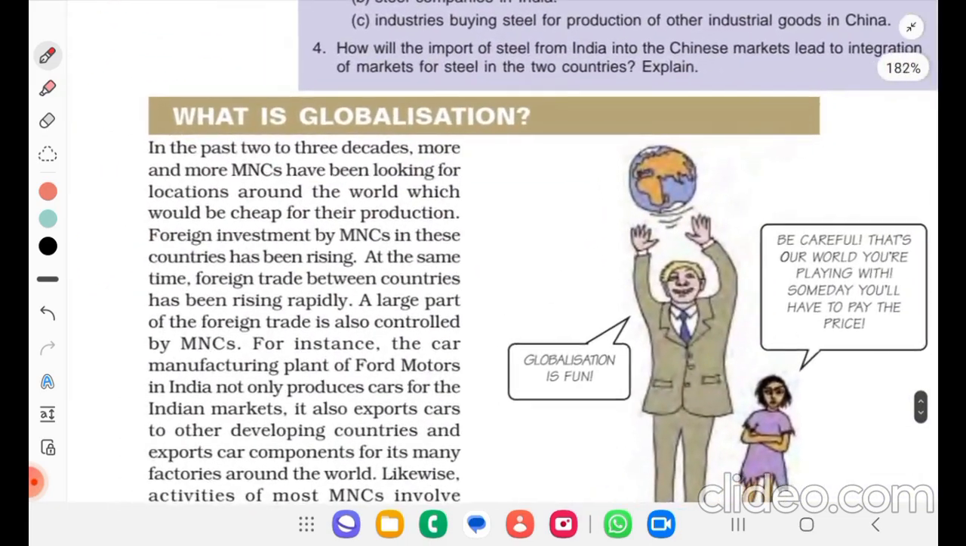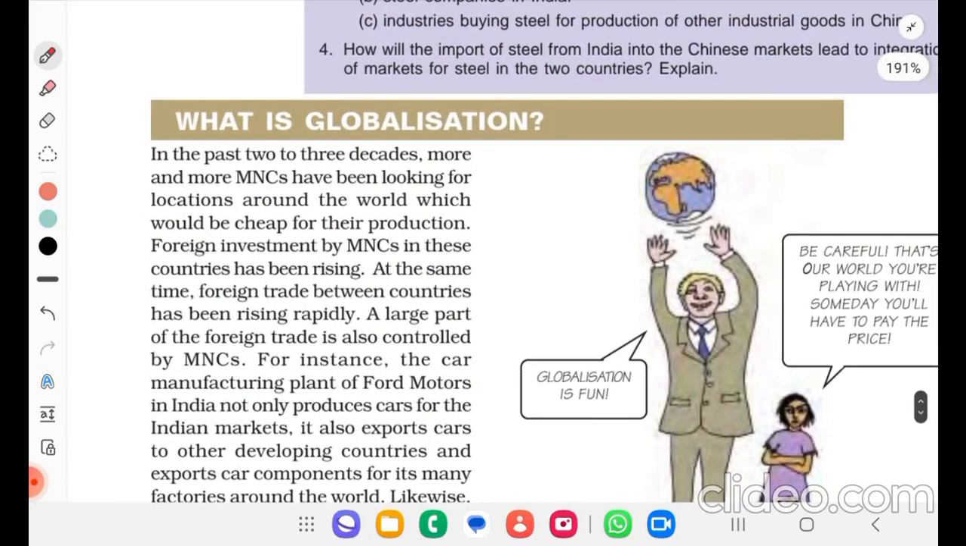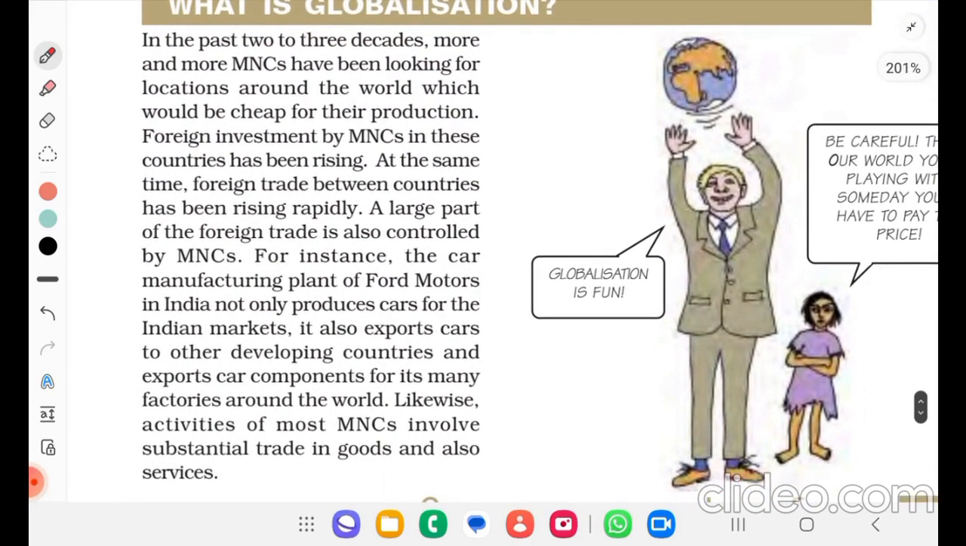So what is globalization? In the past 2 to 3 decades, more and more MNCs have been looking for locations around the world which would be cheap for their production. Foreign investment by MNCs in these countries has been rising. At the same time, foreign trade between countries has been rising rapidly. A large part of the foreign trade is also controlled by MNCs.